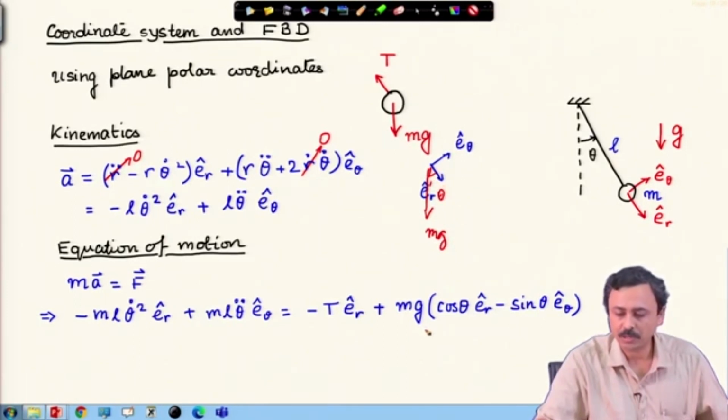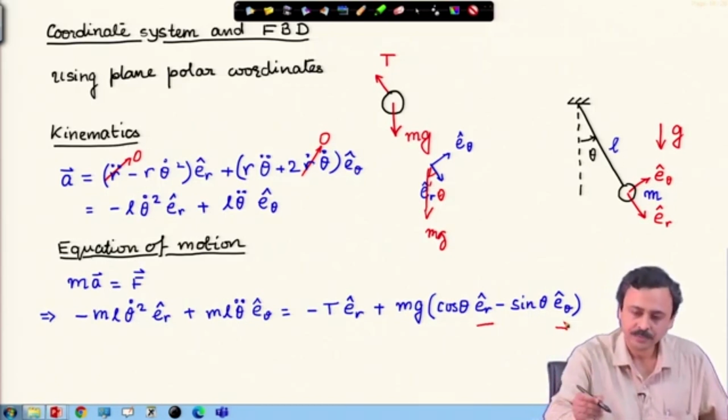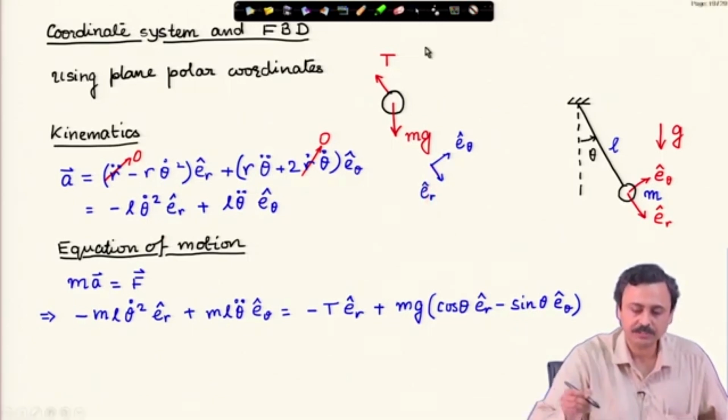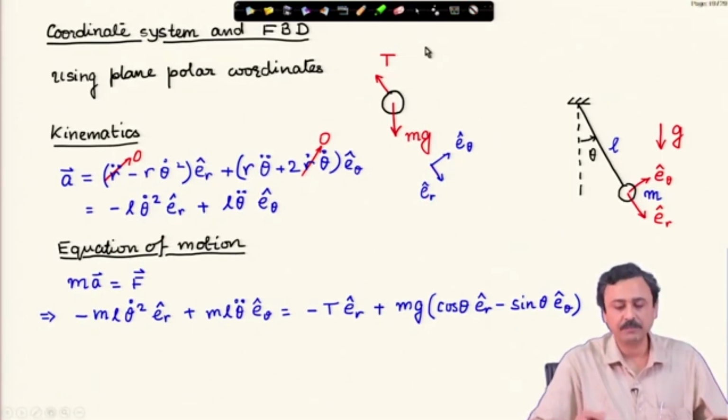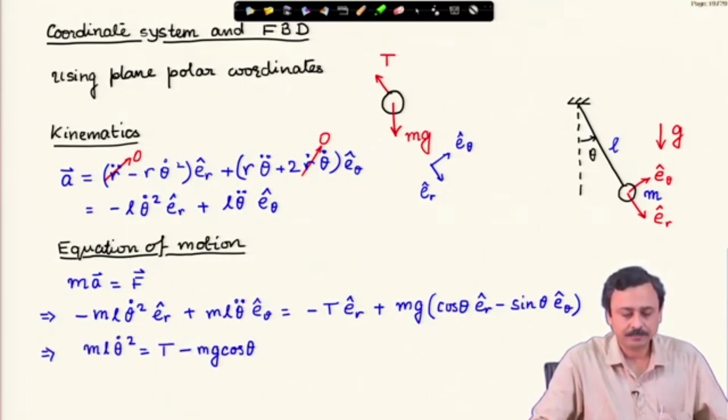Therefore, mg cos theta in ER direction and minus mg sin theta in E theta cap direction. So, this is an important step representing the force itself in the coordinate system that we have chosen. Now, what remains is to rearrange and look at coefficients of ER and E theta.